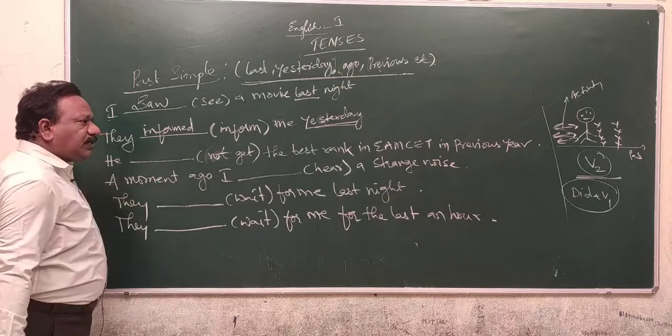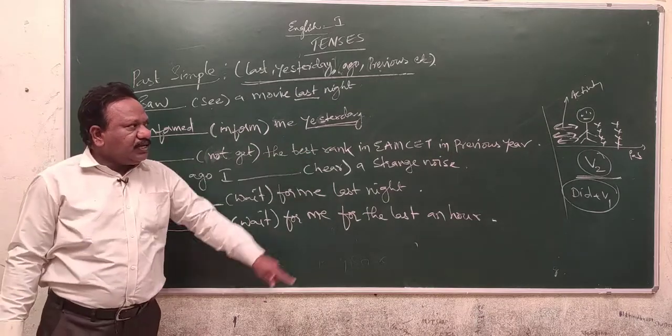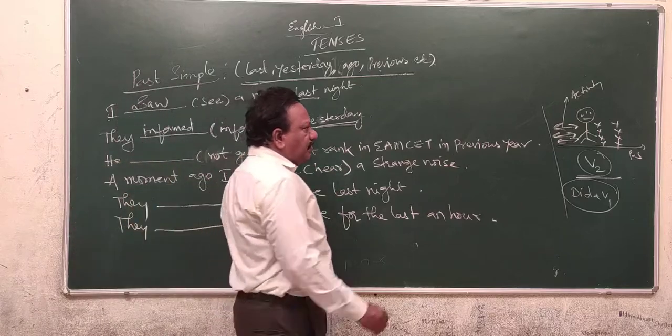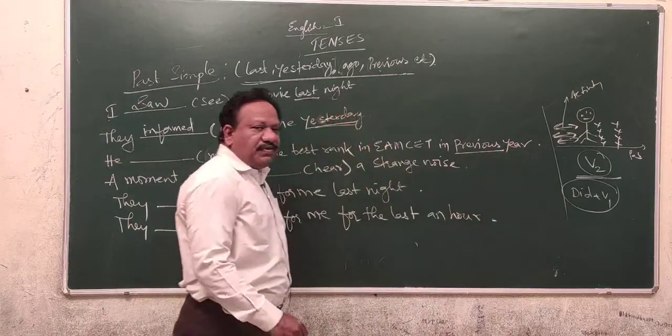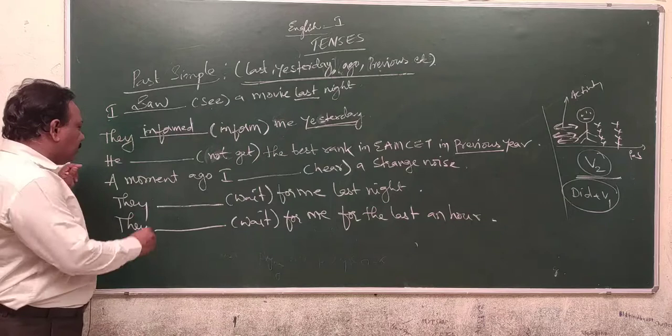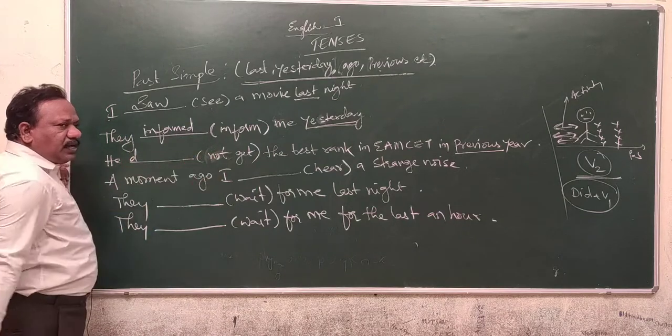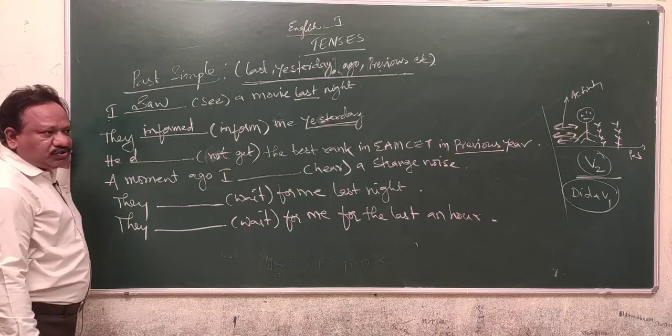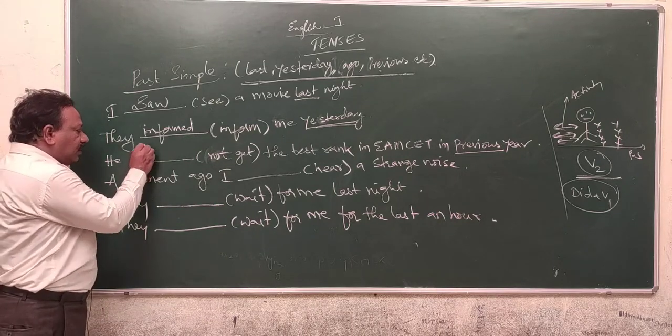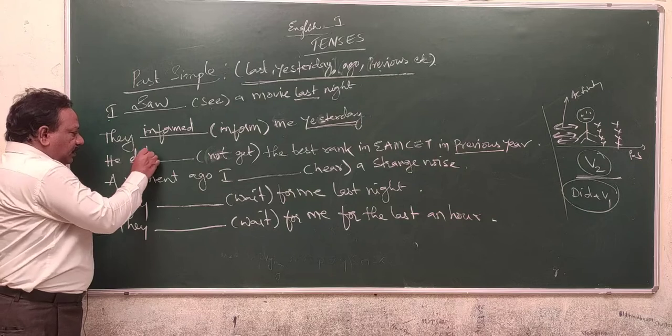He does not get the best rank in MSET in the previous year. The word previous indicates the past simple tense. So, here not is there. Whenever you come across a negative or interrogative sentence, you should use did along with V1. So, did.